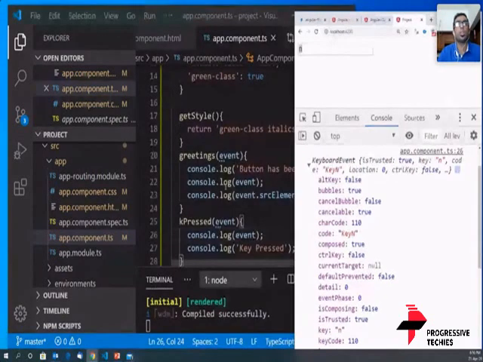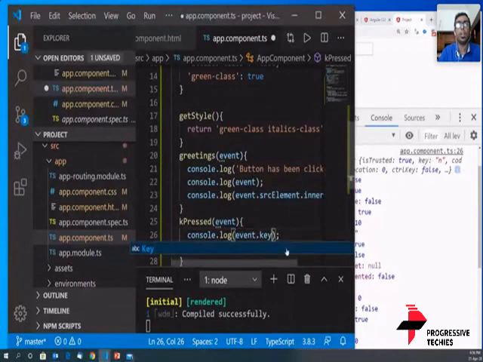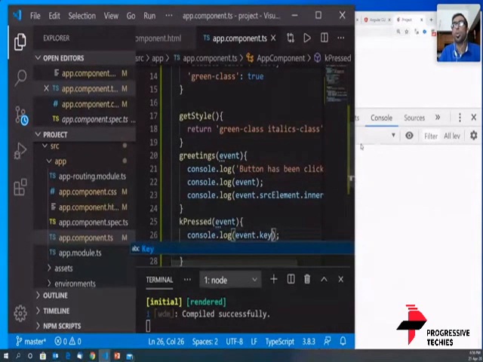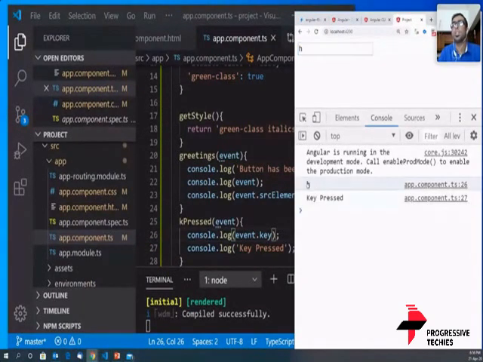Okay, let's try it out. So I'm going to console log event dot key and save it. Okay, I'm going ahead. I'm going to type in H here, and I got the result H. Yes, wonderful. That's correct. So congrats to all of you who gave the correct answer. That's the right way of doing it. So this is how we capture events from a key press. So when we press a key, if you need to capture something, this is how you do it.